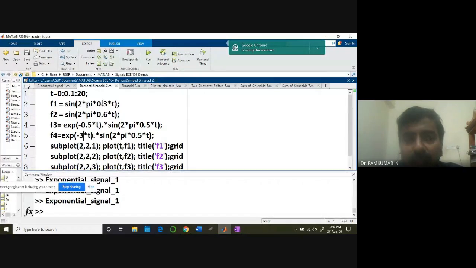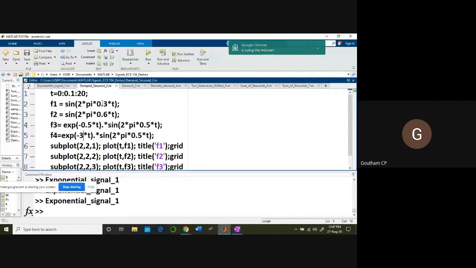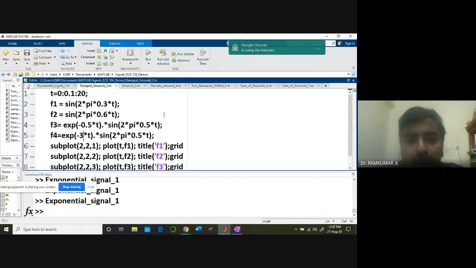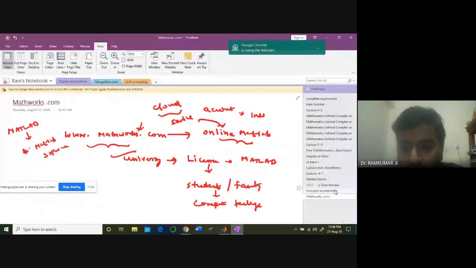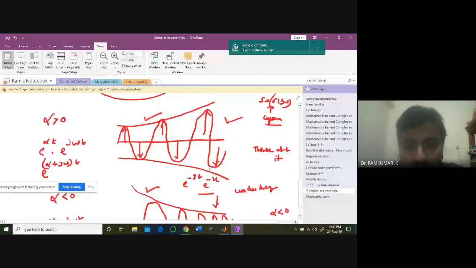If it is 0.3, in 1 second, how much? It's going to reach only 0.3 of that full cycle. So that's the idea. I'm increasing the frequency from 0.3 to 0.6. I'm multiplying the sine signal with the exponential signal, as we have already learned. So this is the kind of signal I'm talking about.